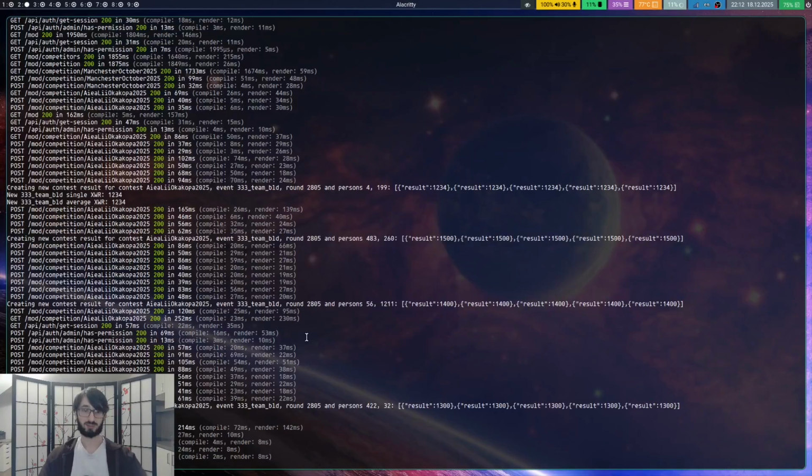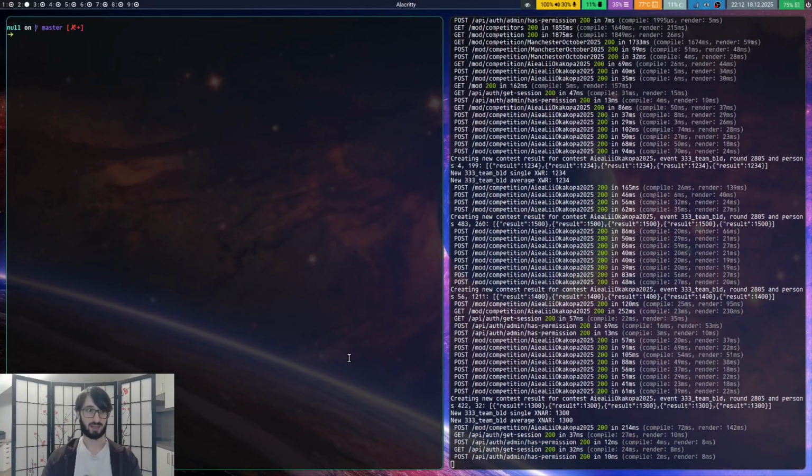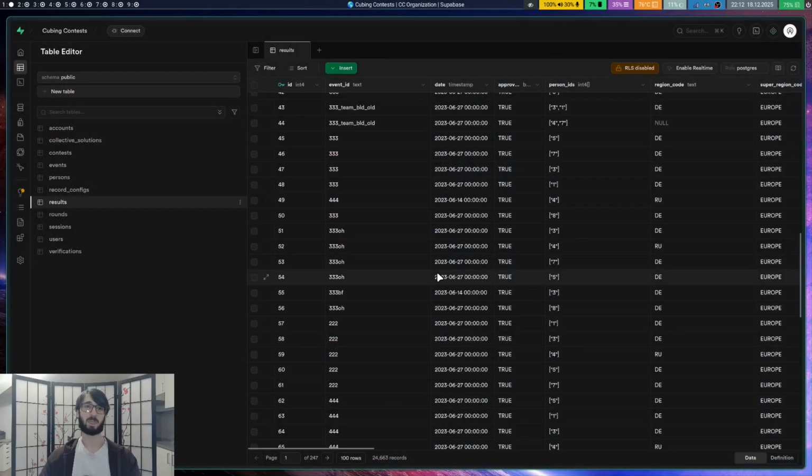Usually I would have to open up a new terminal, SSH into the server, then open the database through the command line. This is such a hassle. And now we're just going to have a web interface, and I could just go here and directly edit the value.